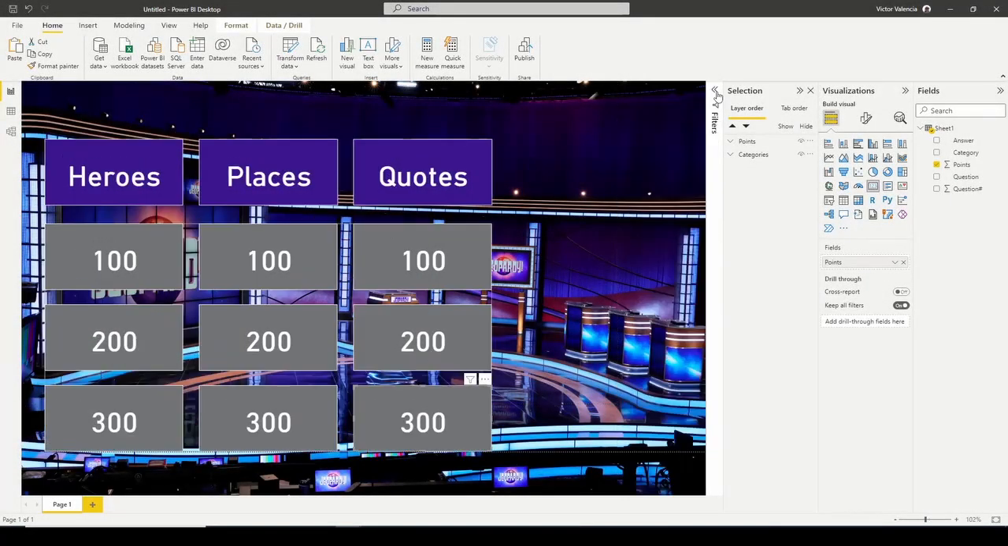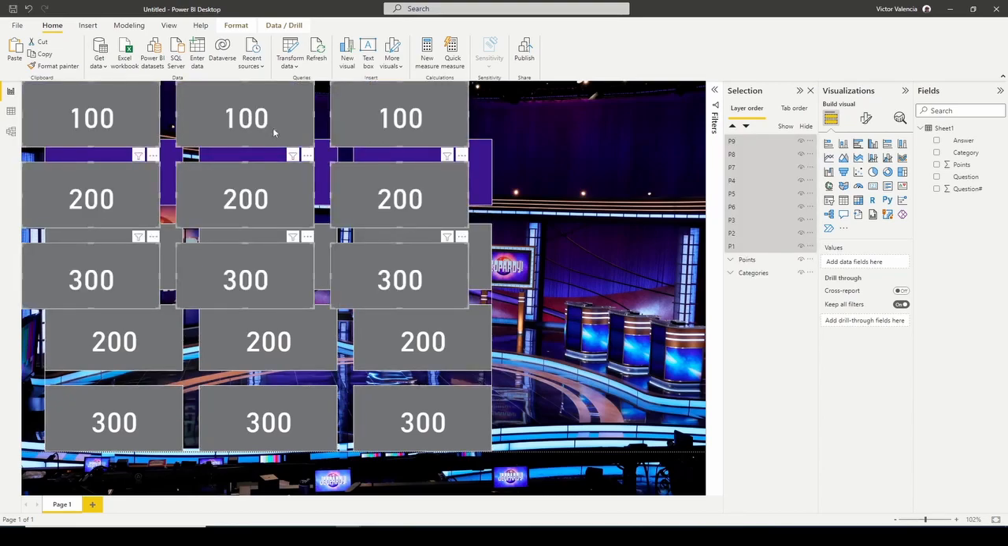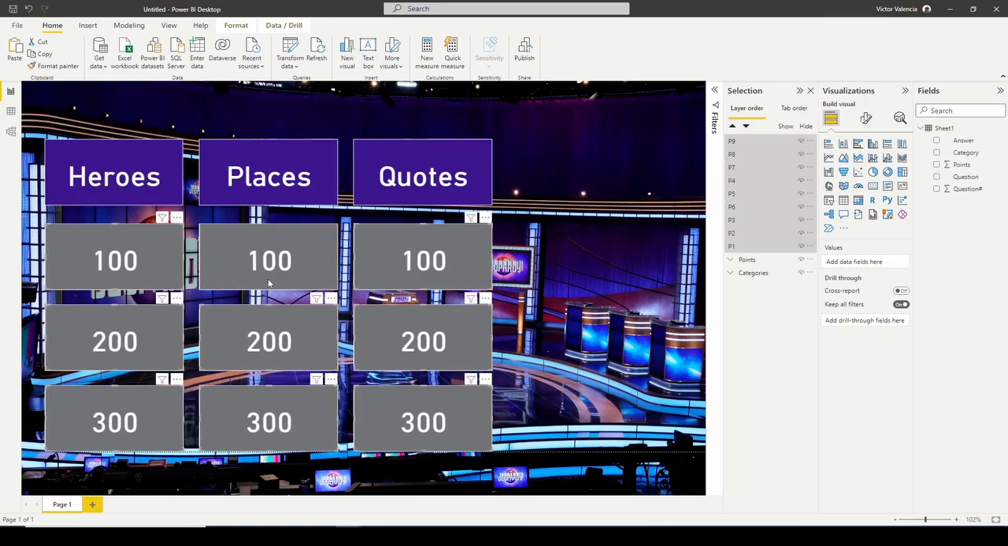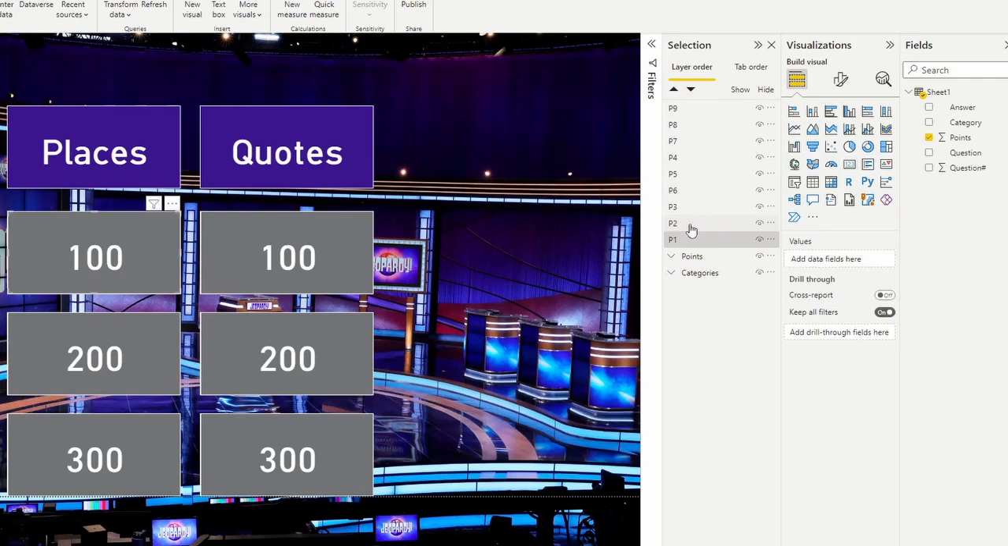All right, now that we have our cards, the next thing we're going to do is copy these and paste them. And you're going to paste them and try to line them up right above the prior ones. Okay, here we have our new set of cards, and what you're going to do is group these ones, and these are going to be your questions.